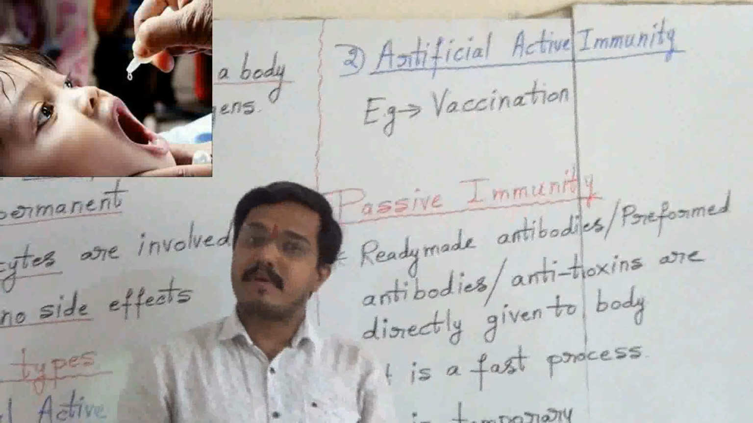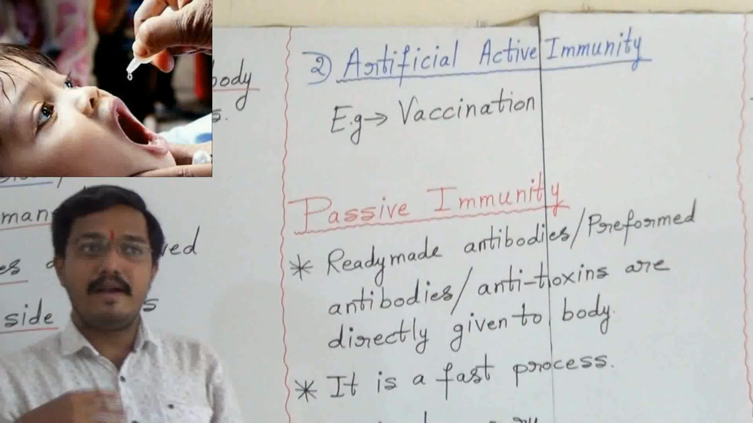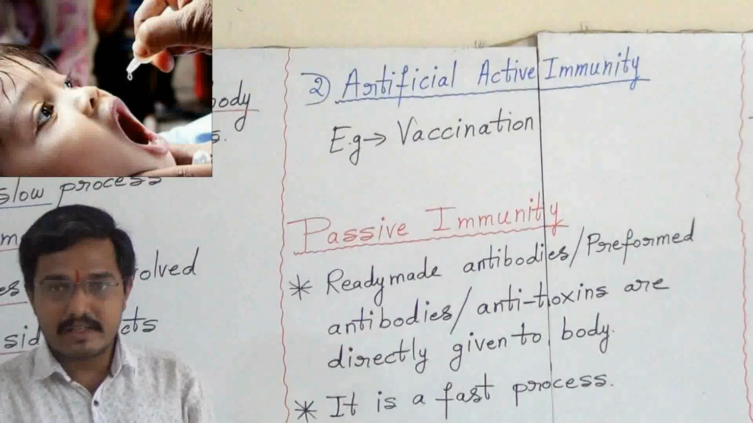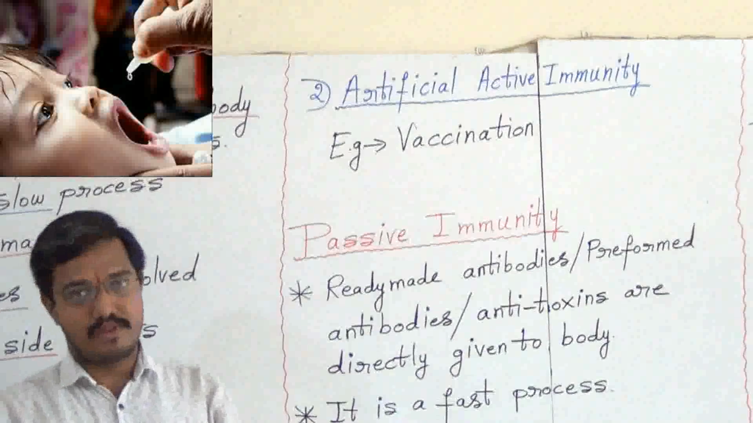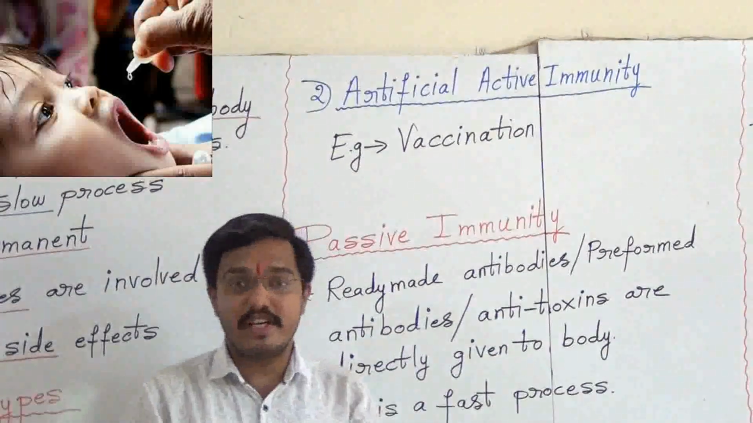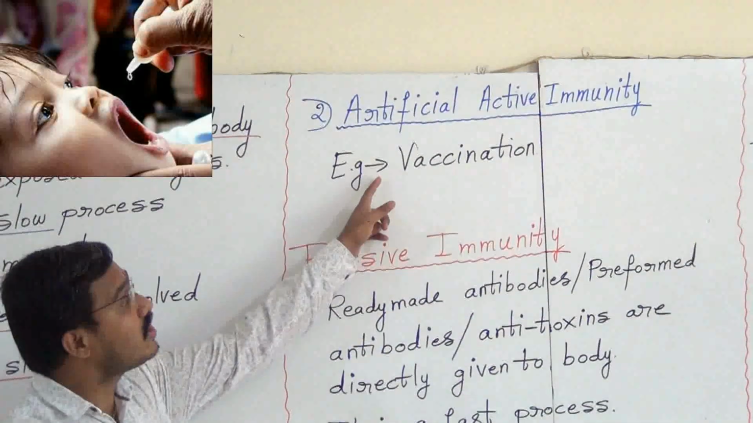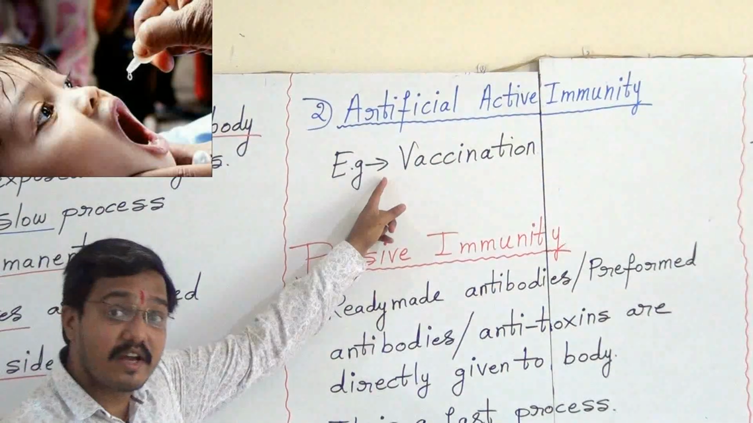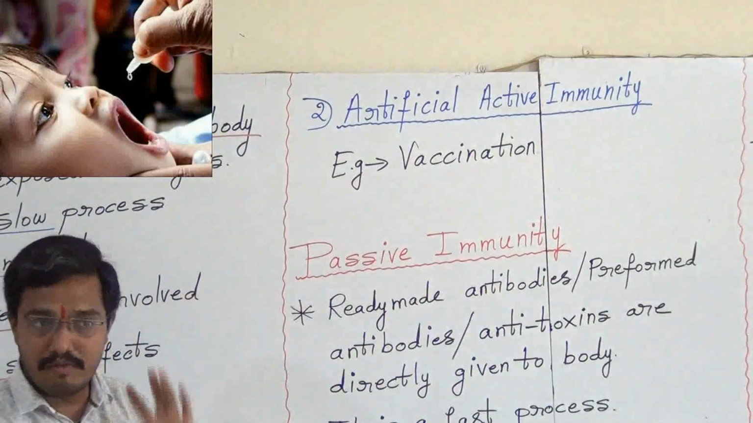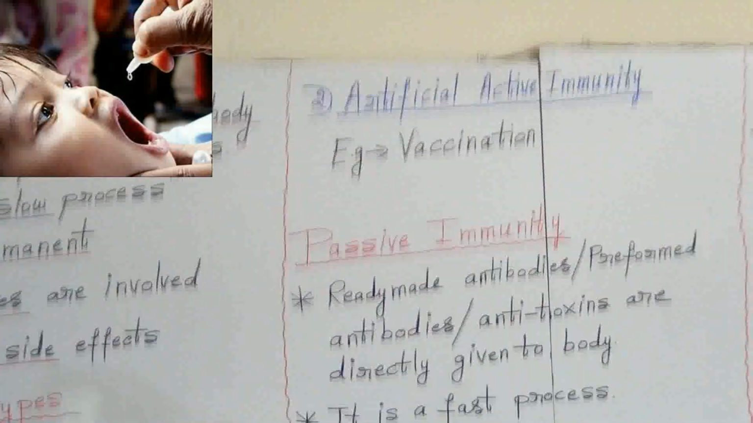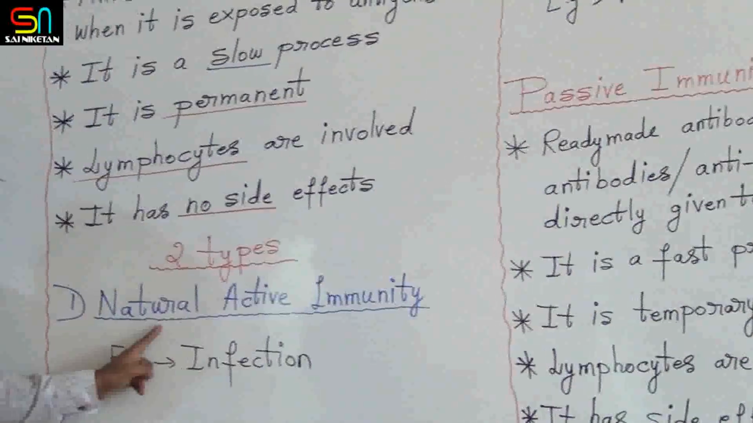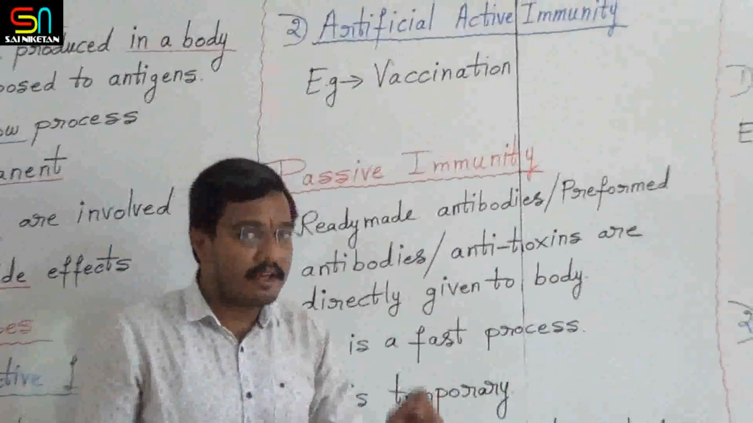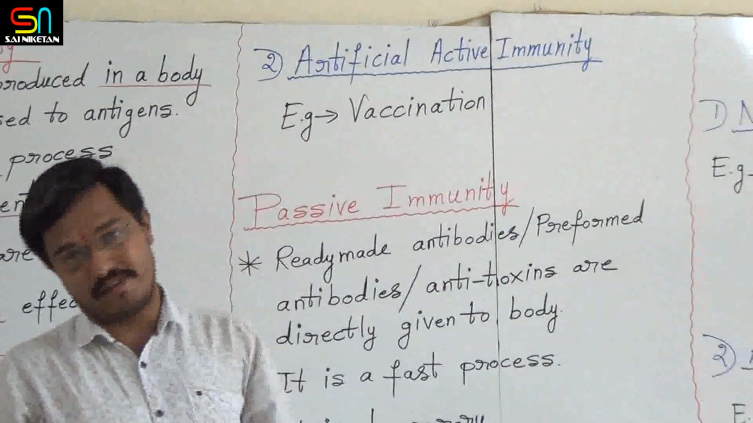These vaccines are prepared by human beings, and they are introduced into the body also by human beings. That's why vaccination is an artificial active immunity. In vaccination, antibodies are produced inside the body. Don't forget here, student: the example for natural active immunity is infection, and the example for artificial active immunity is vaccination.